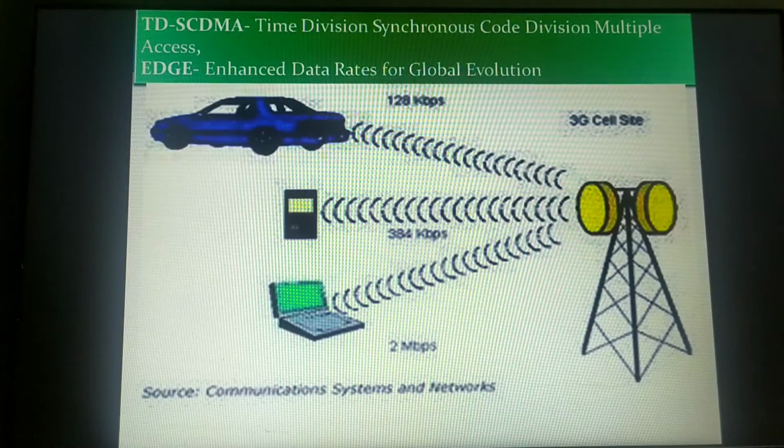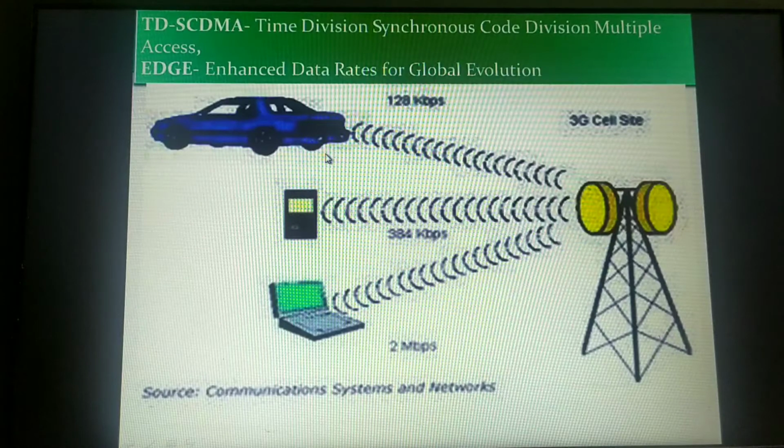Instead of four signal strands, you may experience only two strands or one strand. Why? Because you will be moving away from the antenna coverage. That is the reason why the data speed is less whenever you are moving in a car. As you move completely out of the antenna coverage, you may not experience any kind of mobile network at all.